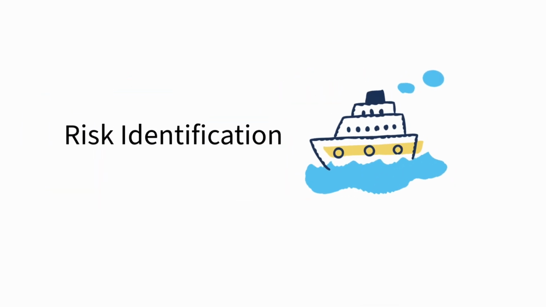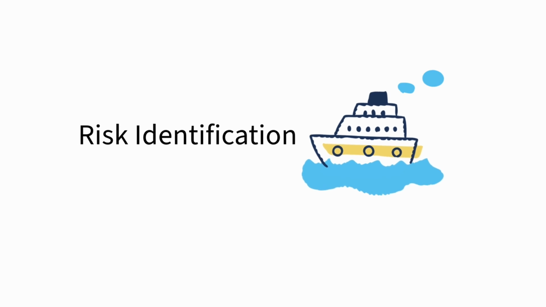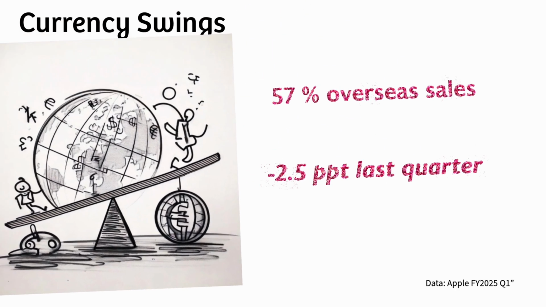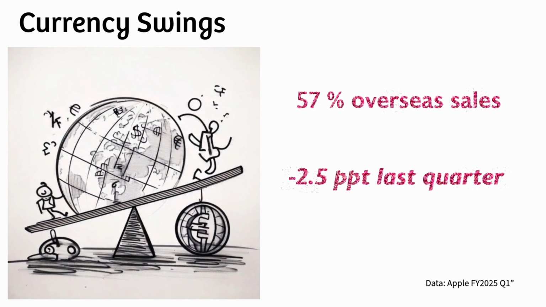Let's picture Apple as a ship on a vast ocean. Four hidden currents could suddenly push it off course. More than half of Apple sales arrive in euro, yen, and yuan. When those currencies lose value, Apple gets fewer US dollars back. Last quarter, a weaker euro alone shifted about 2.5% of sales.